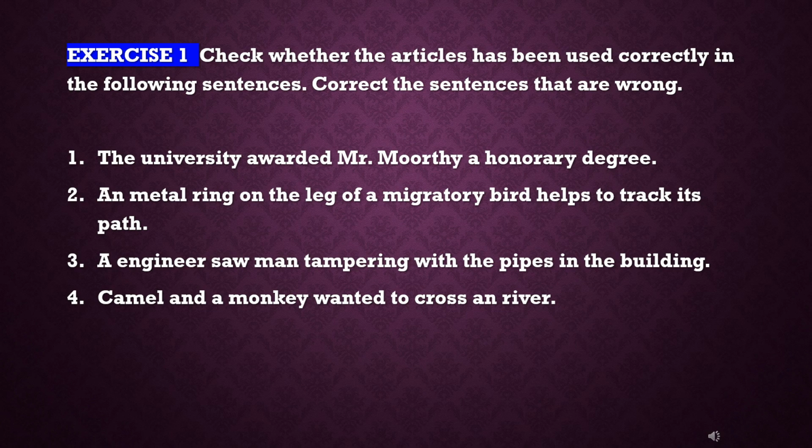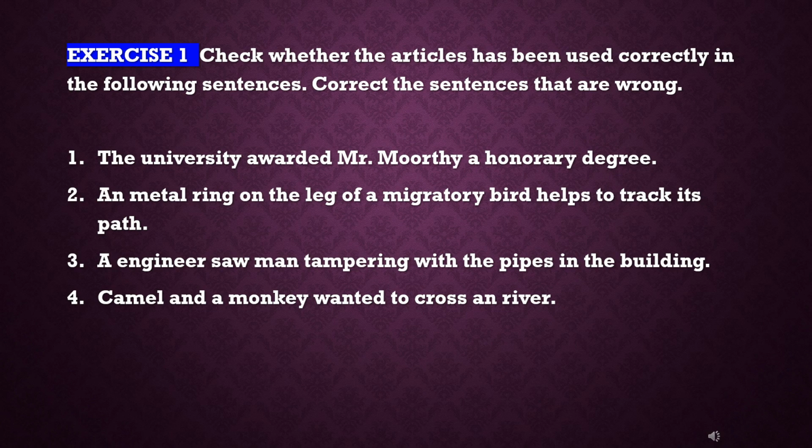Third, a engineer saw man tampering with the pipes in the building. Engineer begins with a vowel sound, so we have to use an before it. An engineer saw a man. Before man, we can use a. Fourth, a camel and a monkey wanted to cross an river.